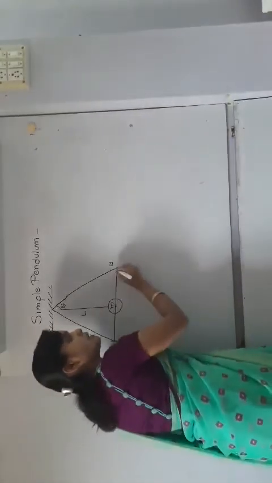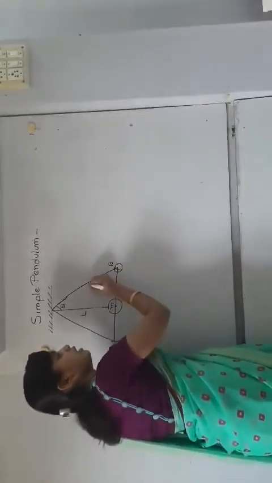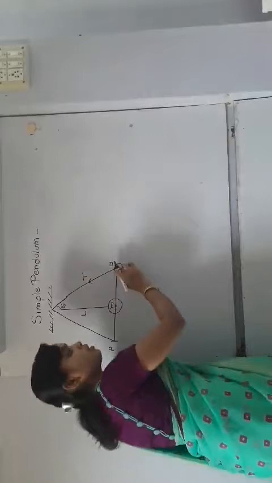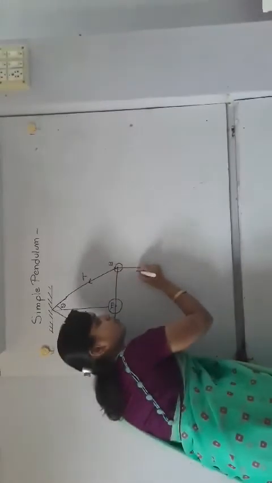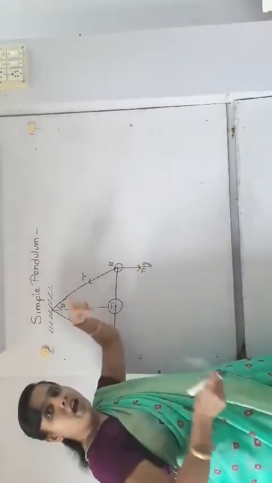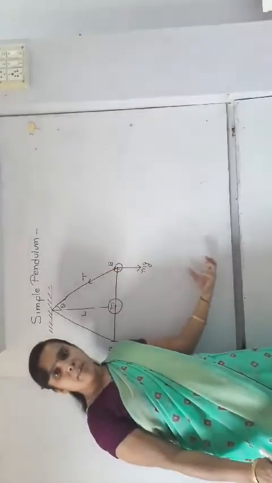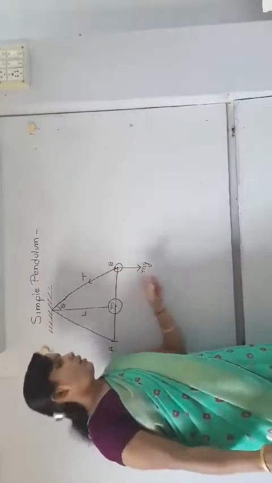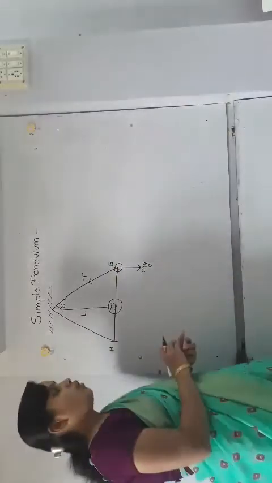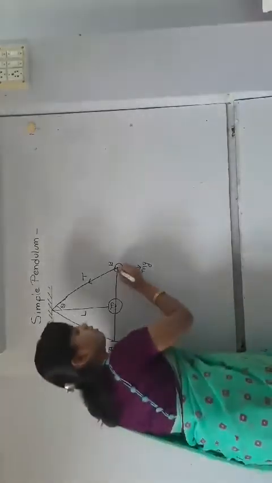Now when this bob comes here, tension will be produced in this string, what it calls tension. And on this bob a downward force mg will be produced, because it is hanging in the air. When it is hanging in the air, the earth's gravity keeps it downward, hence the downward force is present here, that is mg. Now this mg we are going to resolve into two components.